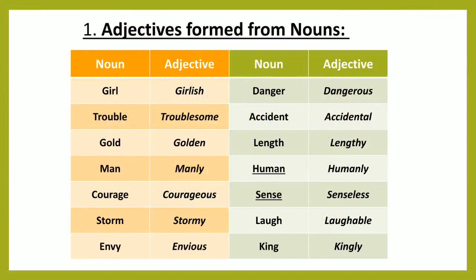Adjectives formed from nouns. Girl, girlish, trouble, troublesome, gold, golden, man, manly, courage, courageous, storm, stormy, envy, envious, danger, dangerous, accident, accidental, length, lengthy, human, humanly, sense, senseless, love, lovable, king, kingly. Here we can see all these are nouns